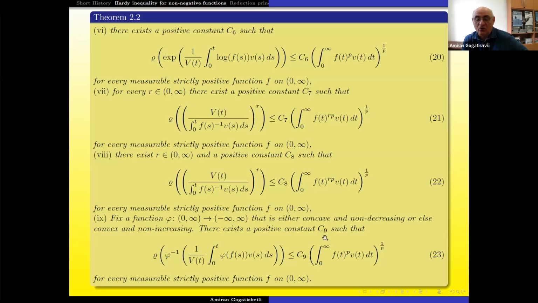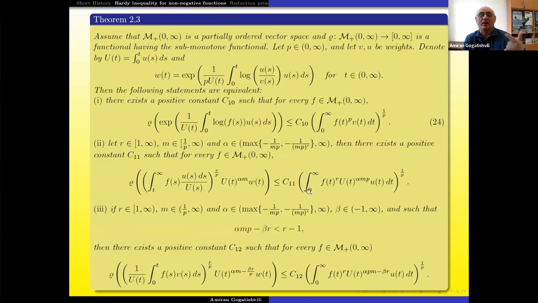This contains all averages, yes. Even more generally, you can use some log or something, and yes. And this is our main theorem. After this, our theorems, you can rewrite to get a characterization, as I already mentioned, of the Polya-Knopp inequality.